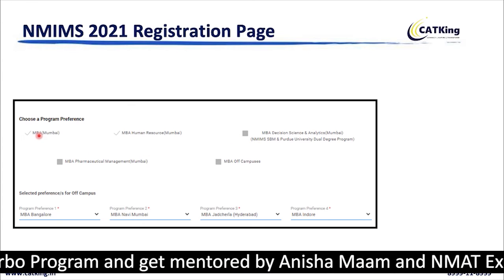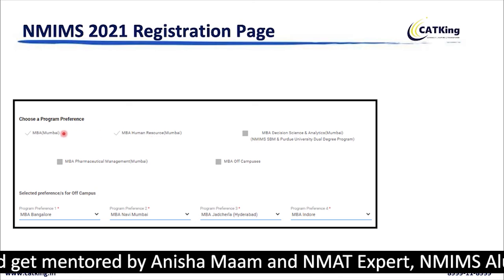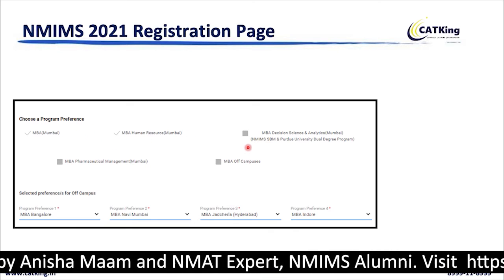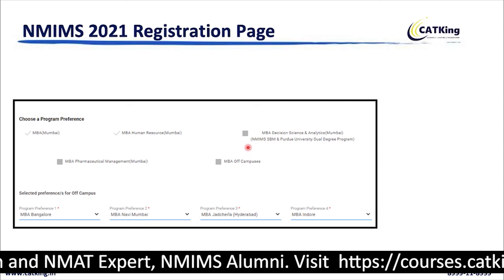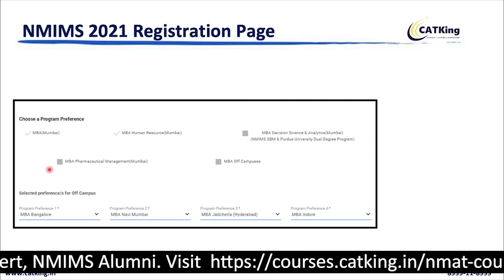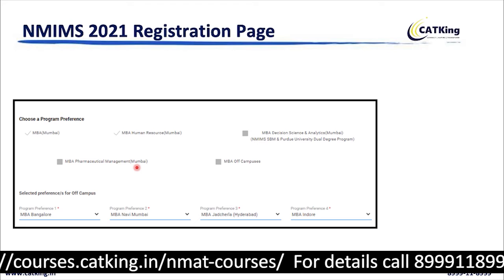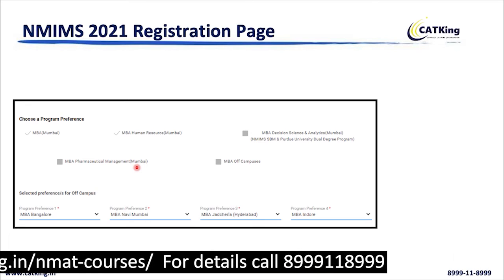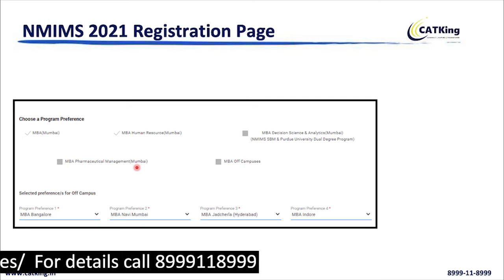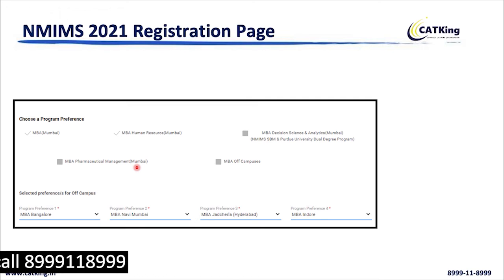In fact, if I look at these 3 programs, last year the cutoff for all of these 3 was 235, okay? Then there is your MBA Pharma Management program, which is again in the Mumbai campus. The cutoff for this is always lesser, somewhere around a 200 to 210 range usually.